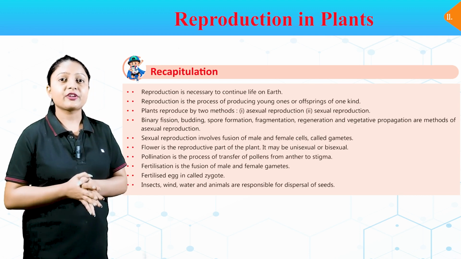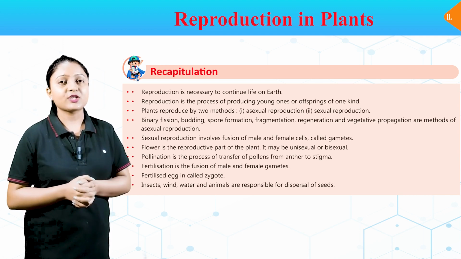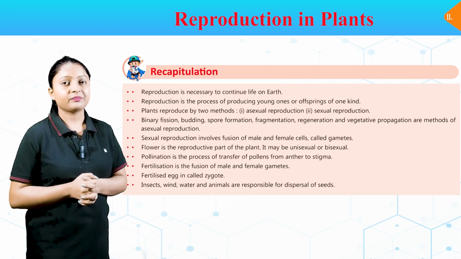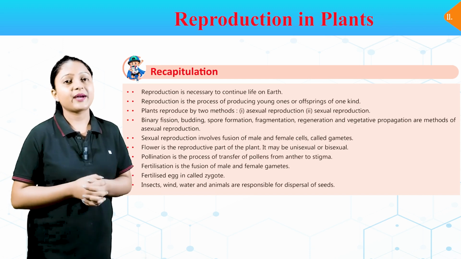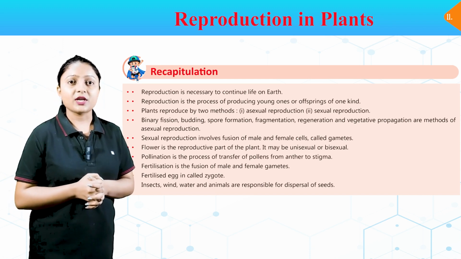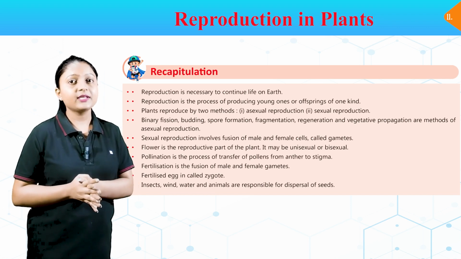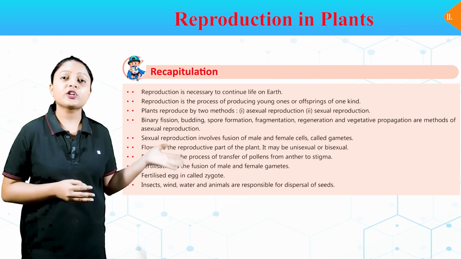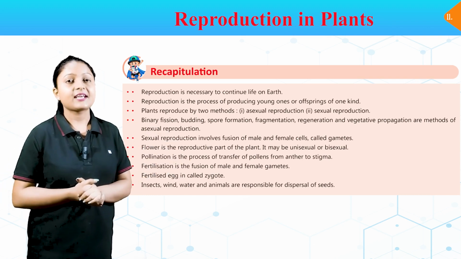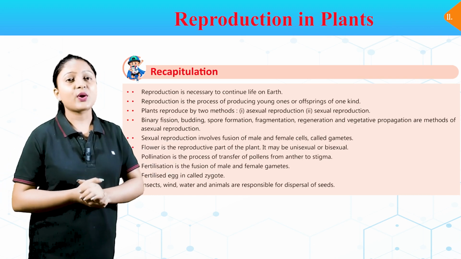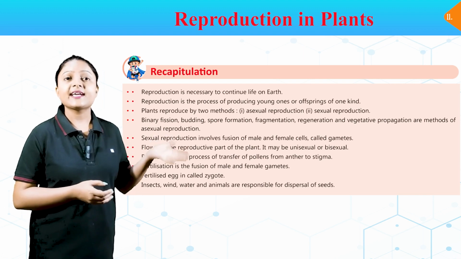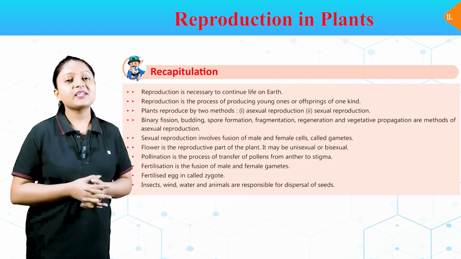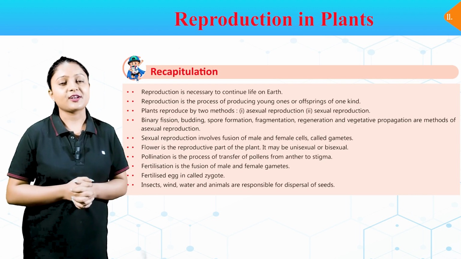Flower is the reproductive part of the plant. It may be unisexual or bisexual. Pollination is the process of transfer of pollen from anther to stigma. Fertilization is the fusion of male and female gametes. Fertilized egg is called zygote. Insects, wind, water and animals are responsible for dispersal of seeds.